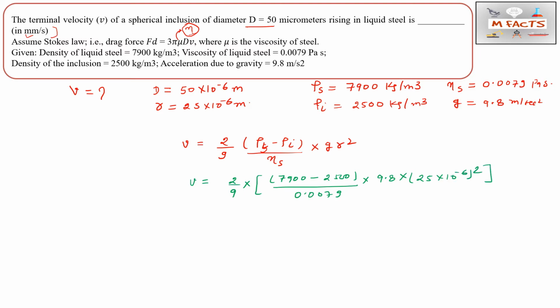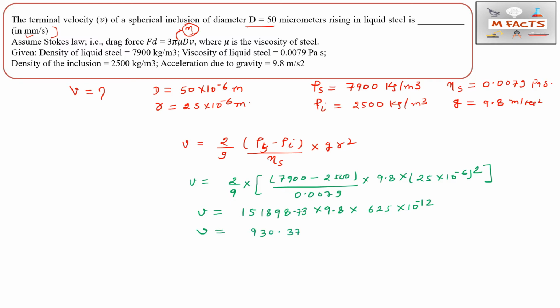So this value is given here, and we can calculate easily one by one, step by step, so that you can avoid silly mistakes. 73 multiplied by 9.8 multiplied by 625 multiplied by 10 power minus 12. From here we will get the v value.